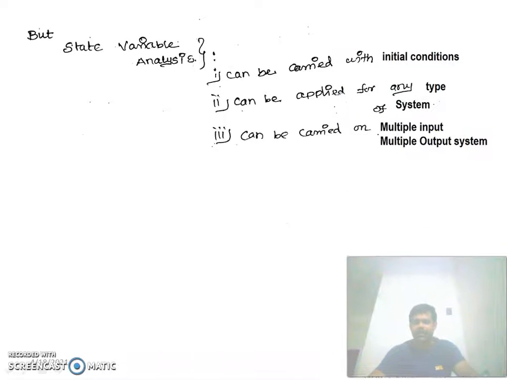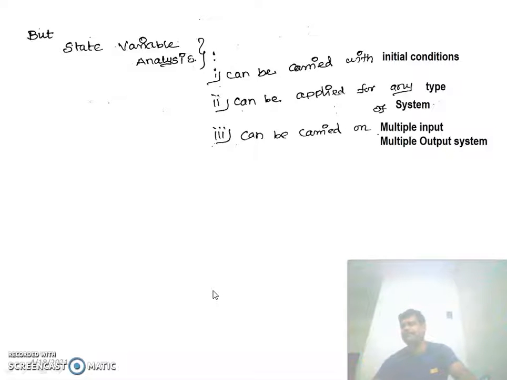But the state variable analysis can be carried out with initial conditions, and it can be applied to any type of system, whether it is a time variant or time invariant system, or a linear or non-linear system.